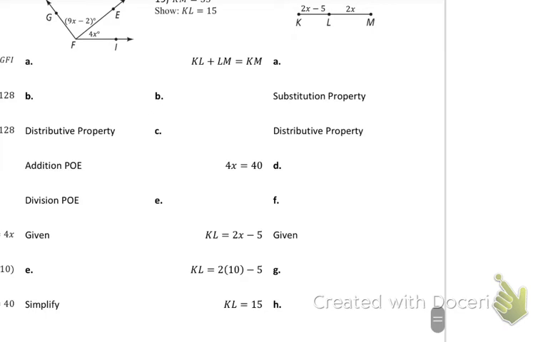When I have a segment added to another segment to make a whole segment, that's called the segment addition postulate. The segment addition postulate allows segments to be added together, just like the angle addition postulate allows angles to be added together. So this one would be the segment addition postulate. If it was two angles being added, it'd be the angle addition postulate.